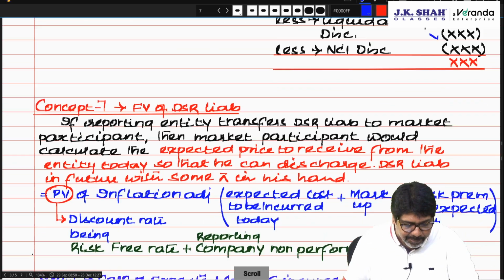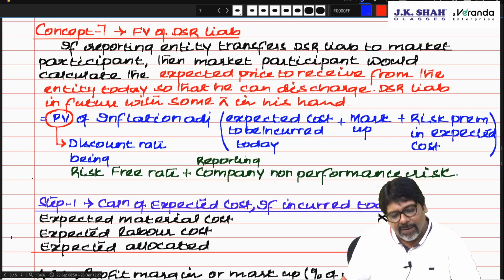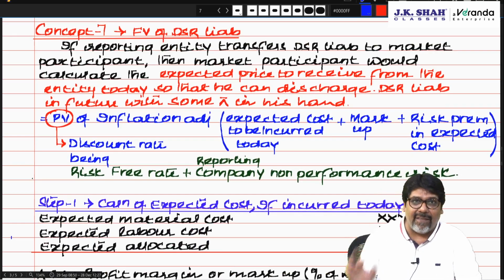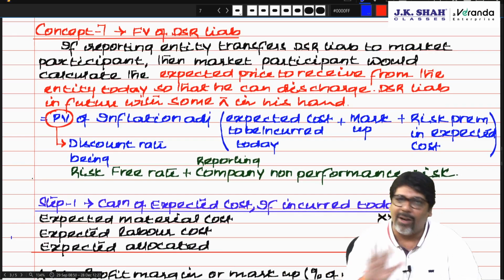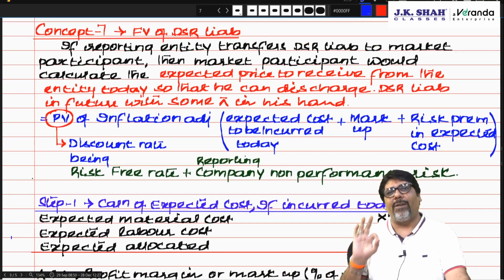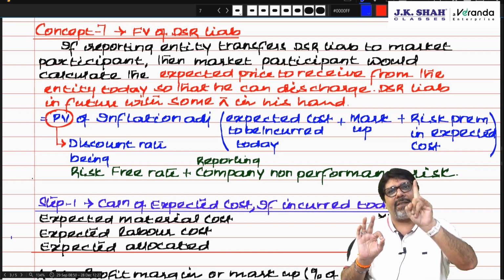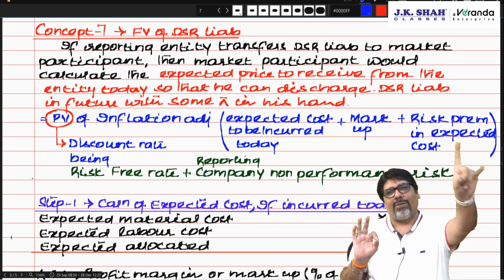Am I clear? Now, so this you understood. If quoted price is not available, then how do you find out the fair value? First, for a non-financial asset, the most advantageous.